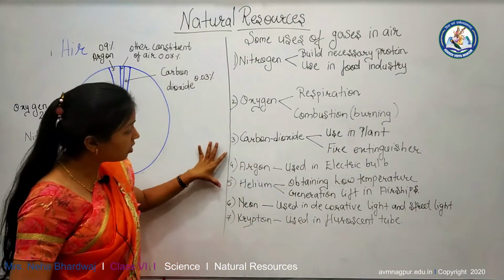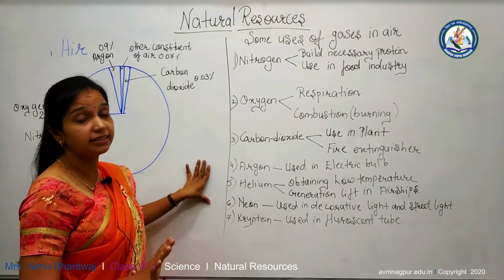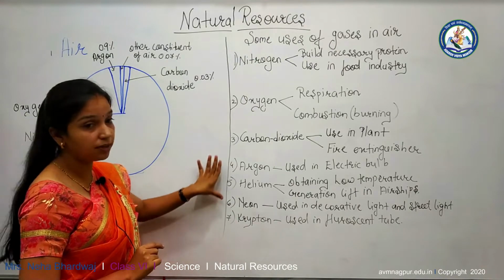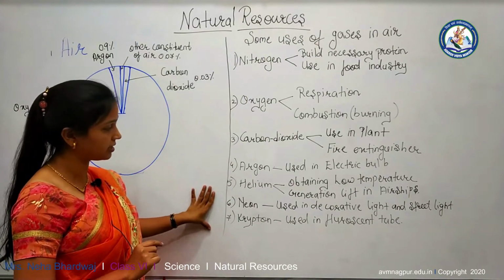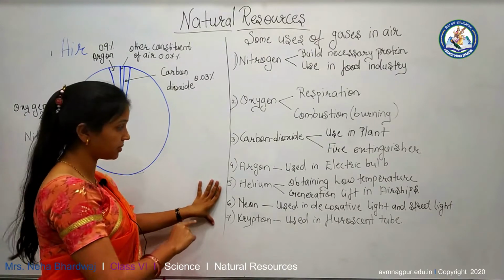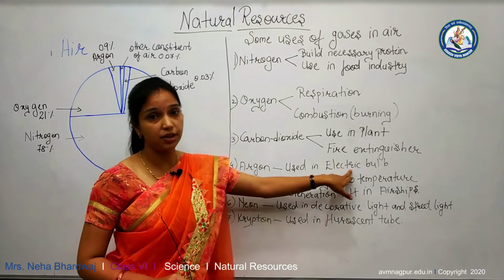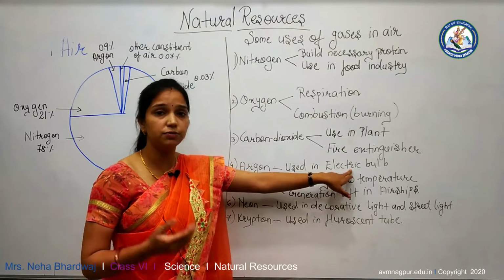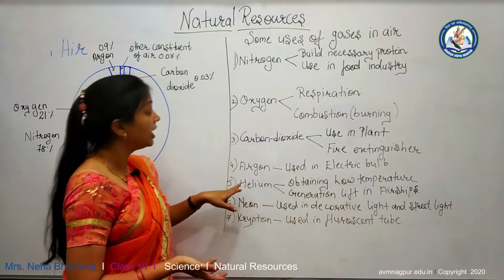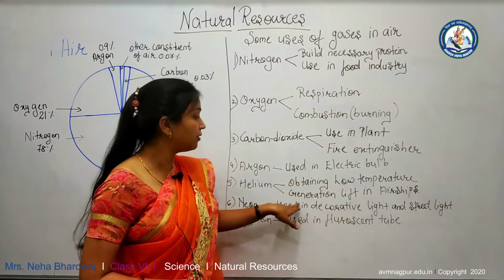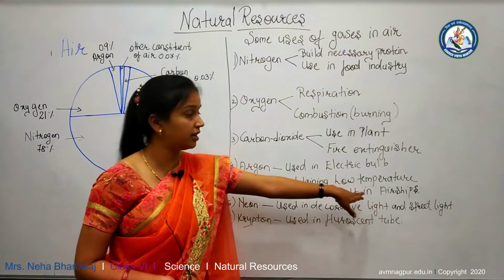Argon. These are all inert gases. Six inert gases are present in the air. Here I have written the uses of only four inert gases. First is argon. Argon is used in electric bulbs. We daily observe electric bulbs. Helium. Helium is used for obtaining low temperature and for generating lift in airships.